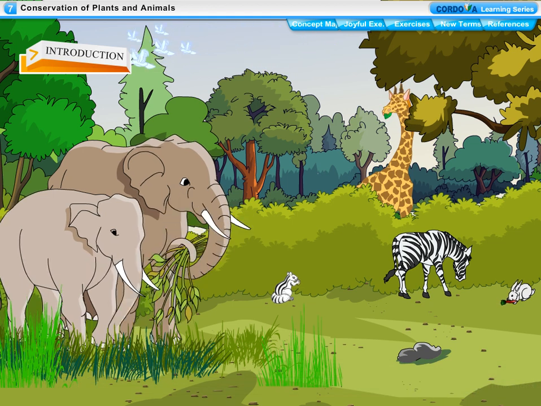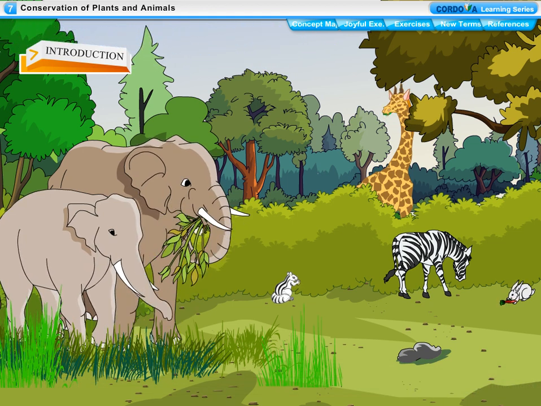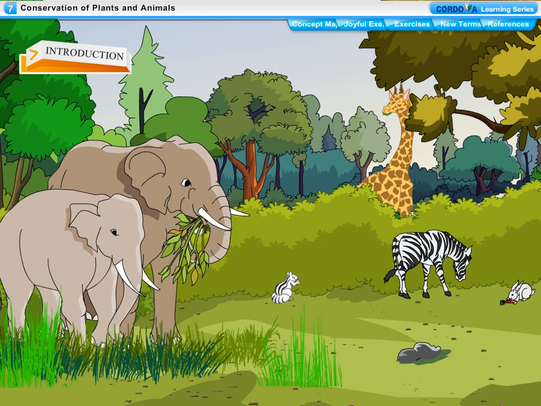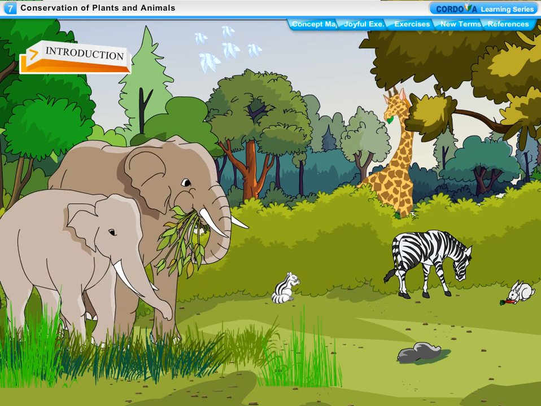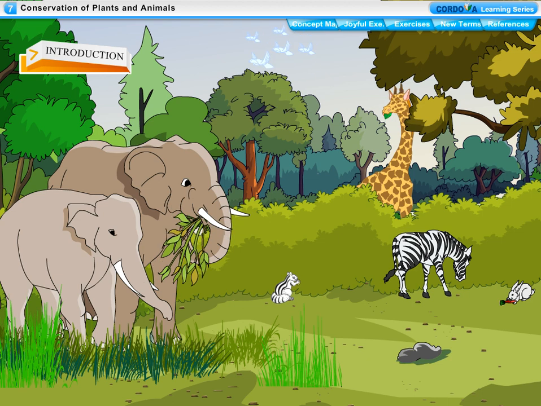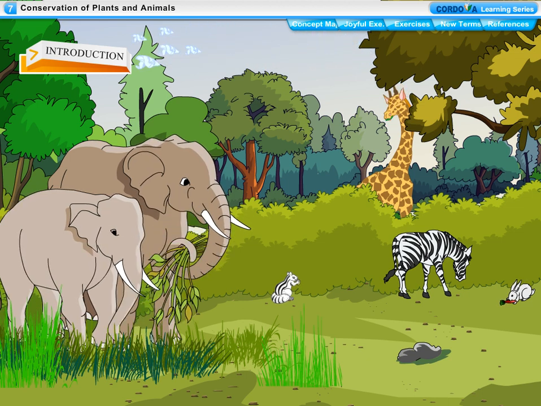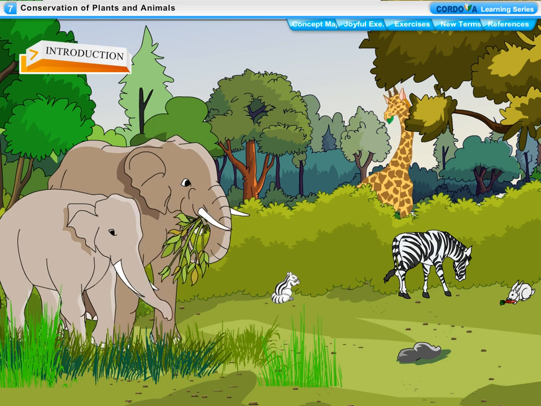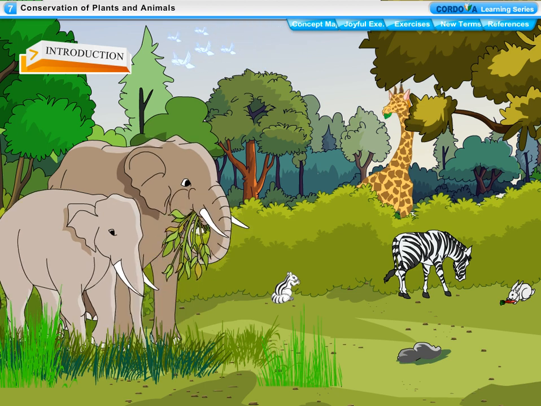Conservation of plants and animals. All kinds of plants, animals and other organisms inhabiting a region make up its biodiversity. In other words, the existence of a diverse variety of plants, animals and other living organisms living in a particular region is called biodiversity. In a forest, we find dense plants from tiny grasses to huge trees that grow to a great height and in whose branches a vast variety of living organisms live, find food and take shelter.